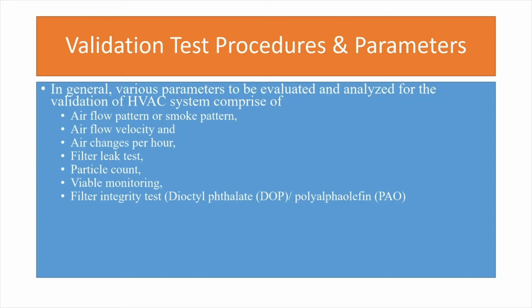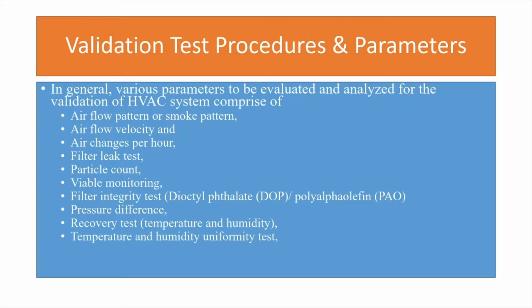Now there are two names of filter test materials which are used normally, however one of them has been restricted or rejected, that is dioctyl phthalate, which is nowadays not used due to its carcinogenic properties, and polyalpha olefin, that is PAO, is normally preferred. Other parameters are pressure difference across the rooms, recovery test, temperature and humidity, informative test, and fresh air determination in the space. Now remember the name PAO, polyalpha olefin. I will be discussing it in the next part of the slide.